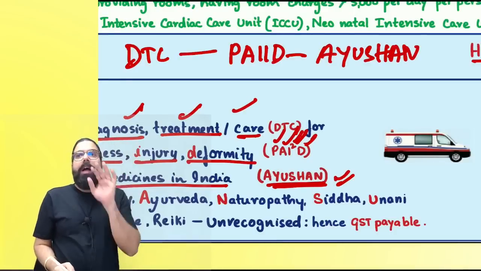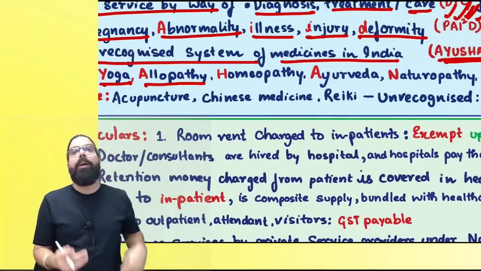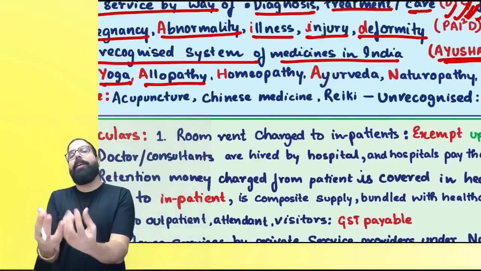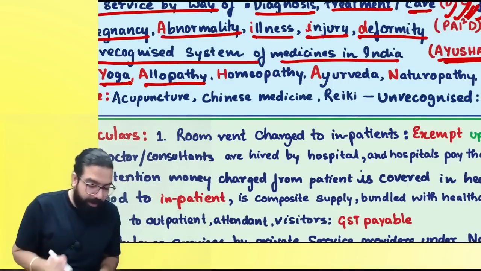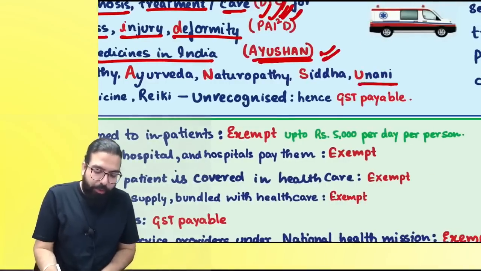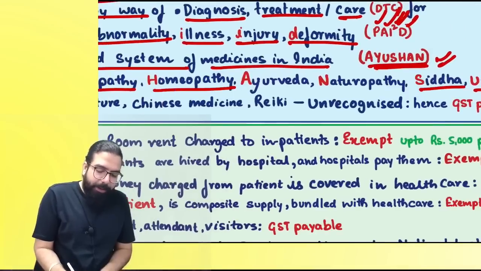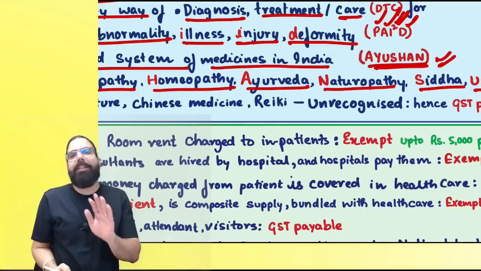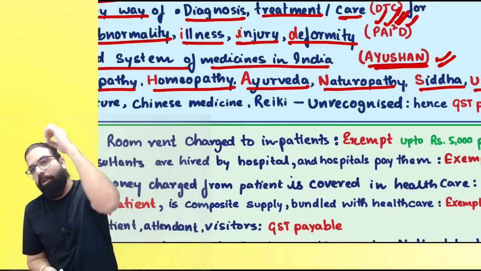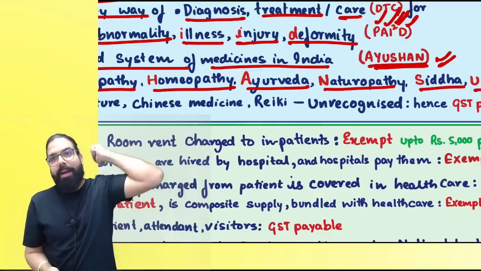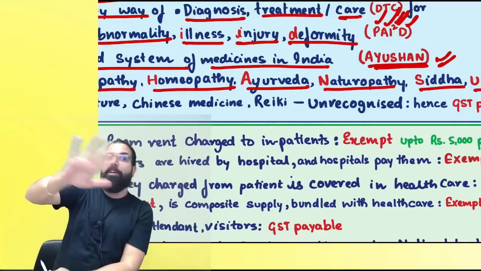Are we clear, everyone? In Ayush, A means what? Allopathy. Y means yoga. So by using yoga, Baba Ramdev diagnoses something, treatment is given, care is given. That is also under exemption. U for Unani. Then S for Siddha, H for homeopathy, Ayurveda, and naturopathy. When these systems are being used for diagnose, treatment, and care, it is exempt. Supposing you went to one Baba, Baba took one broom and gave one jhadu. All those things are not recognized in India.